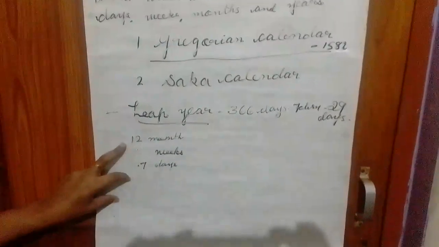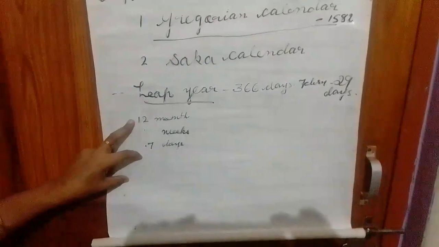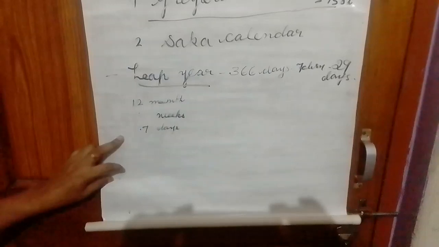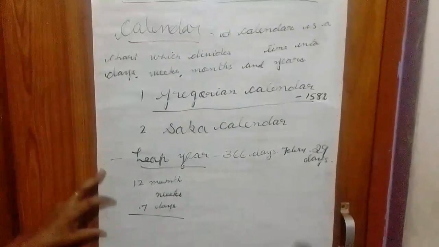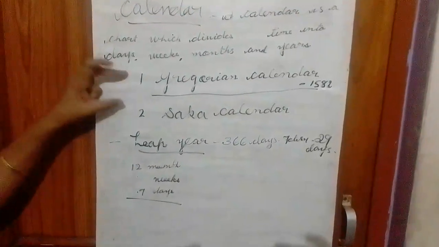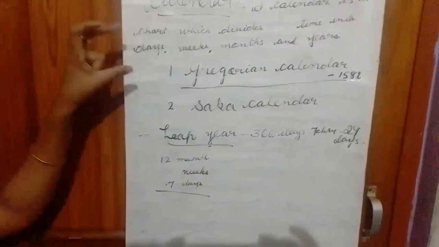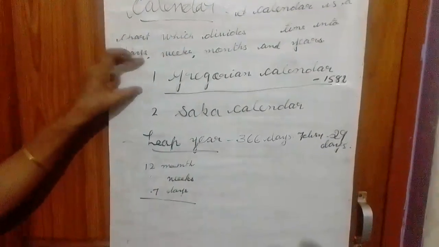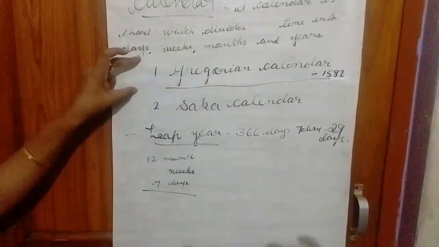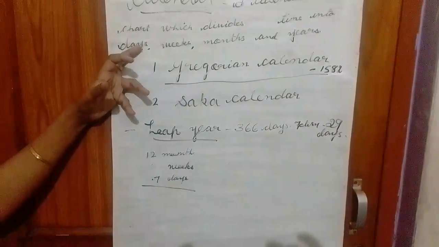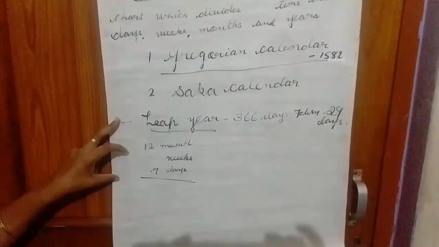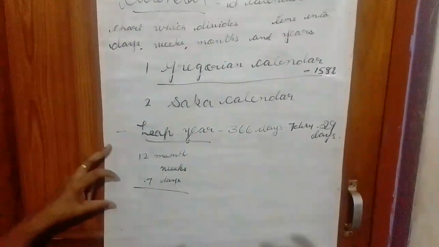So 1 year is 12 months and each month is divided into weeks and each week has 7 days. Okay, this is what we studied today. I hope you all understood what a calendar is and which type of calendar we use. We use the Gregorian calendar, introduced by Pope Gregory XIII in 1582, and that is a solar calendar, meaning related to the sun, and a leap year. And there are 2 exercises I gave in the book that you have to do.